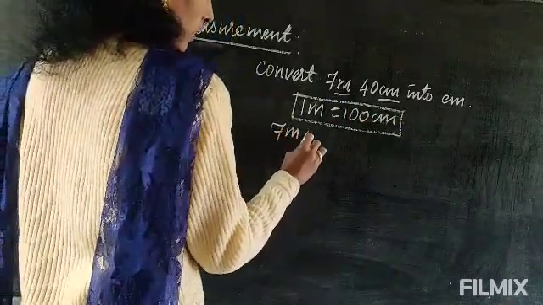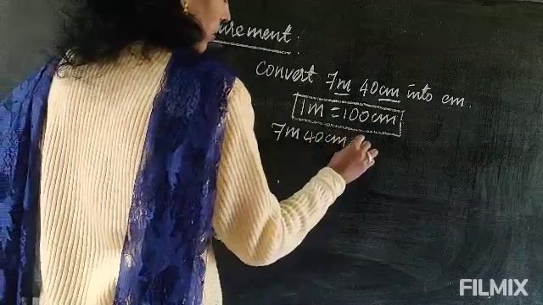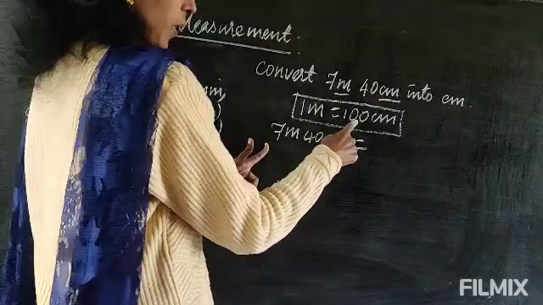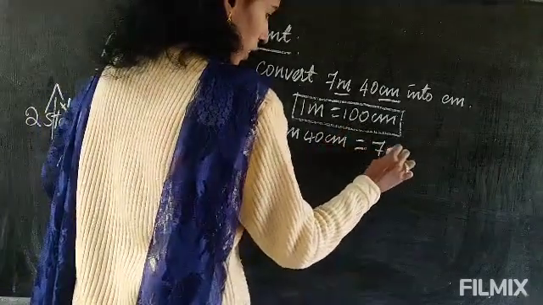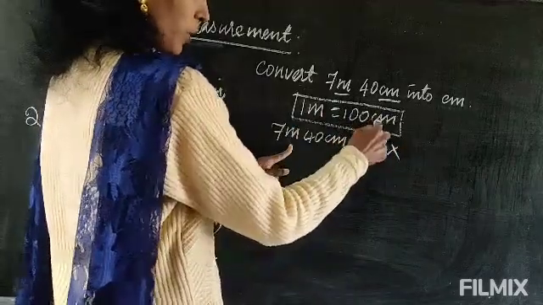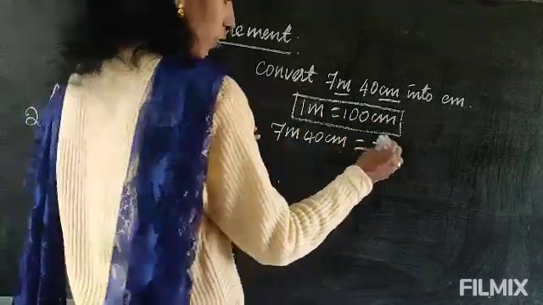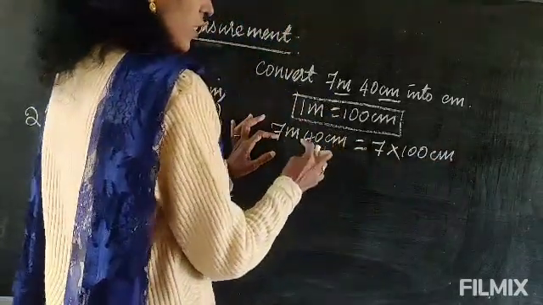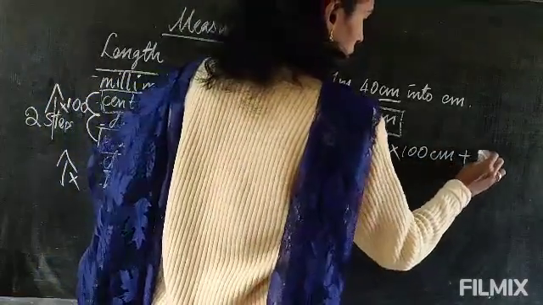7 meter 40 centimeter. So only meter you are going to convert. Only this meter you will multiply by 100. So 7 into, instead of meter you write 100 centimeter because 1 meter equal to 100 centimeter, no? Again plus this 40 centimeter.